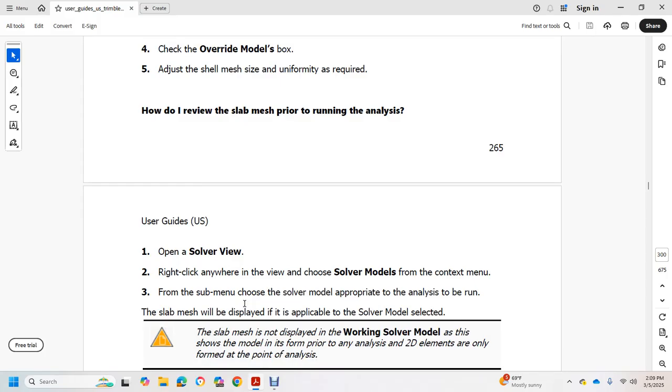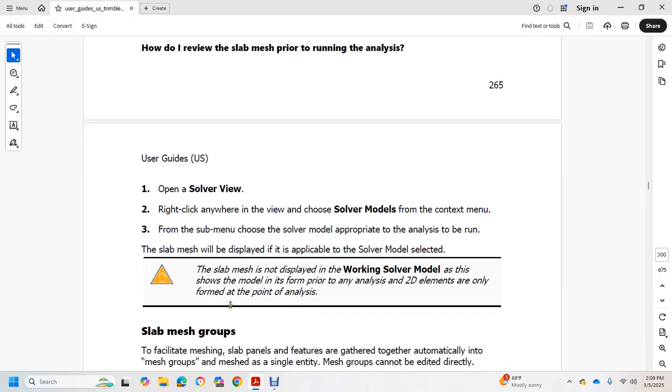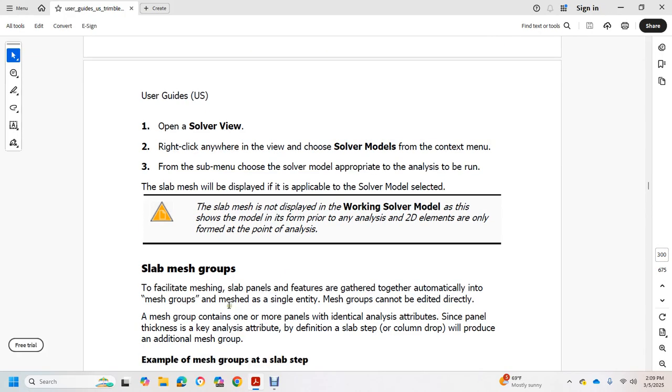At this stage, the model is formed prior to the analysis, with the elements only formed at the point of the slab mesh groups. To facilitate meshing, the slab panels are gathered together automatically into mesh groups. The mesh group is a single entity and cannot be edited directly. A mesh group contains one or more panels with identical analysis attributes, such as panel thickness. A change in analysis attributes, by definition of slab type or column drop, will produce an additional mesh group.